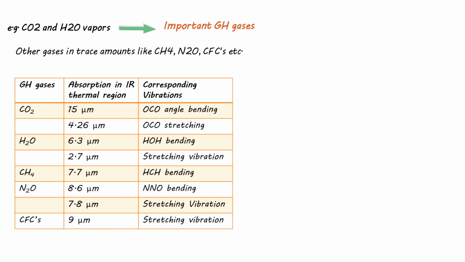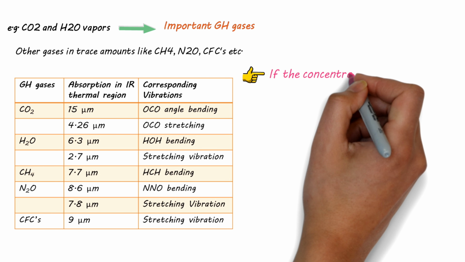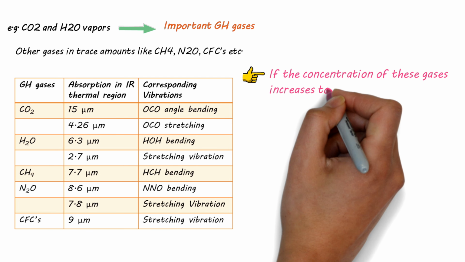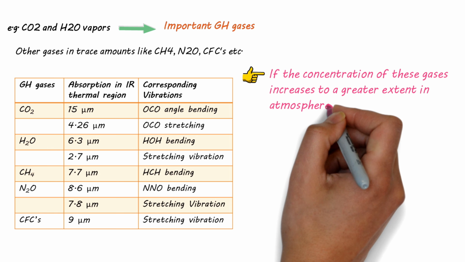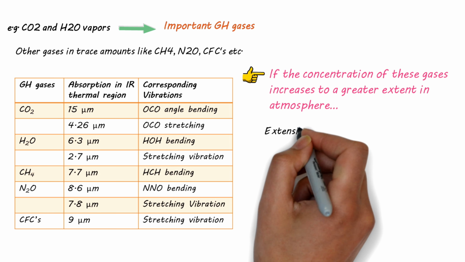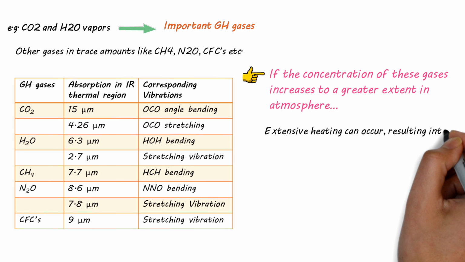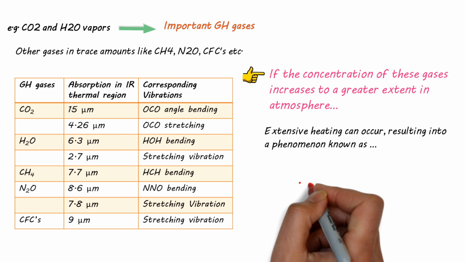It absorbs 15 micrometer wavelength radiation and 4.26 micrometer wavelength radiation on account of angle bending and stretching. Similarly for the rest of the gases. Now, if the concentration of these gases increases to a greater extent in atmosphere, it leads to extensive heating that results in a phenomenon known as global warming.